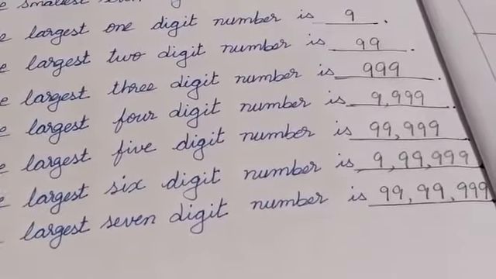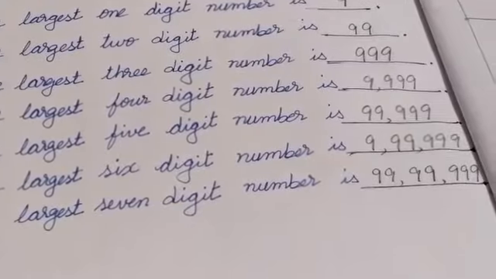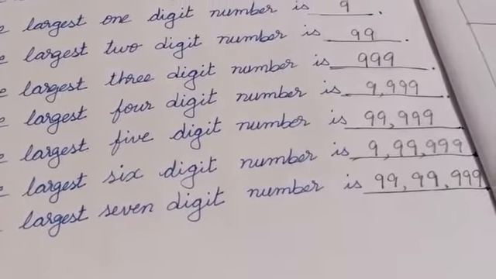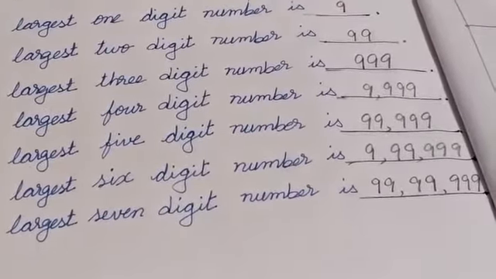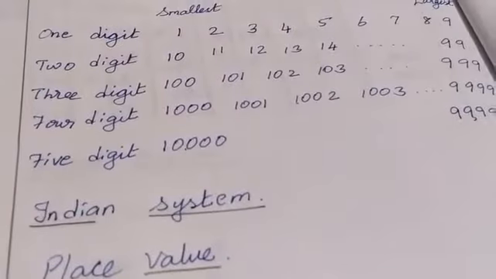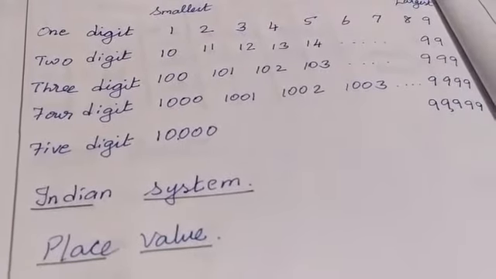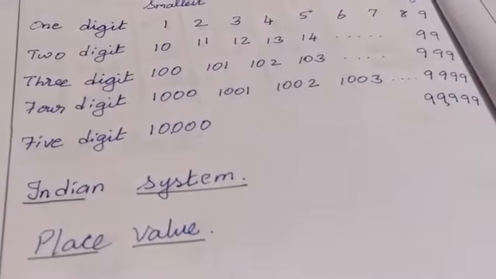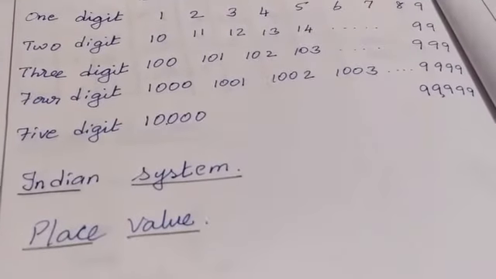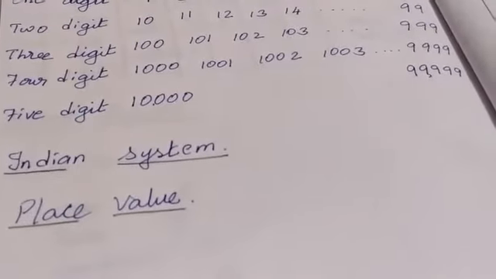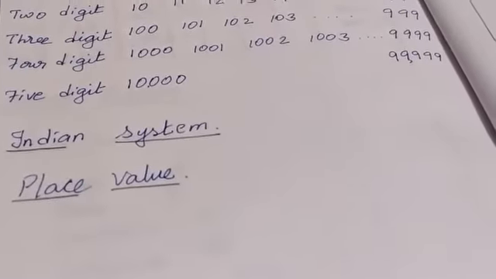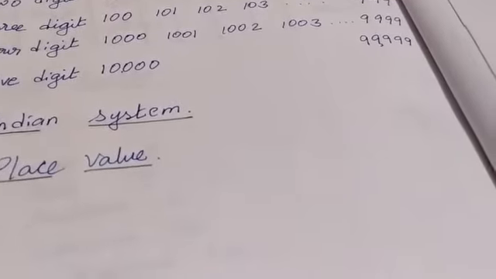For reading the numbers and to put the comma, we want to know the place value. Now we are going to study the place value. To read the number, first we want to know the place value. To study the place value, first we are going to study the Indian system. Everybody knows the place value. In lower classes itself we studied it.